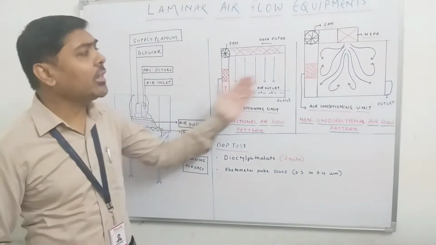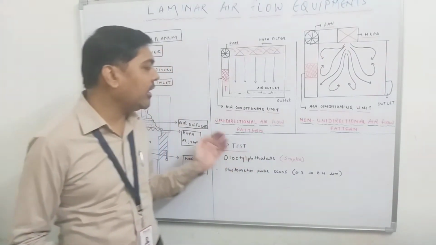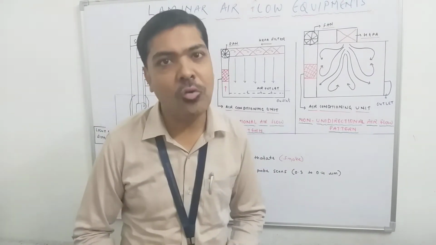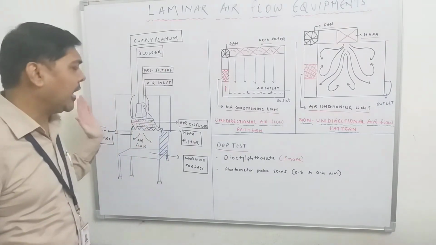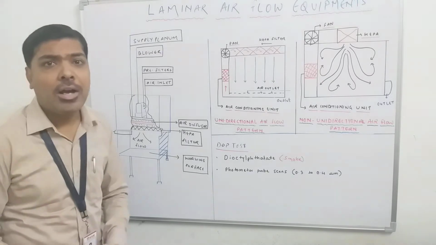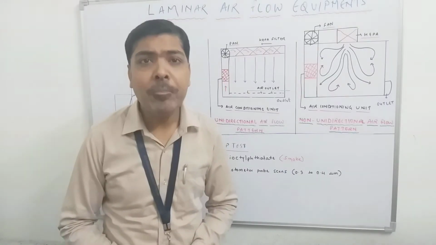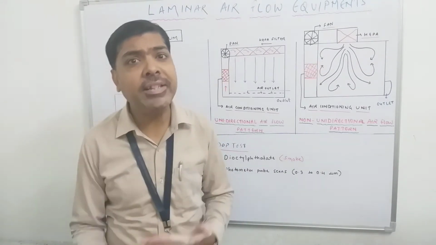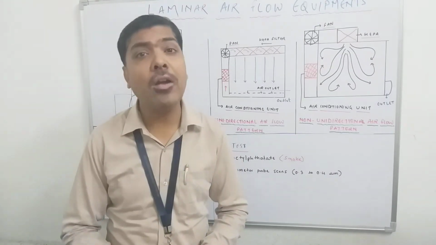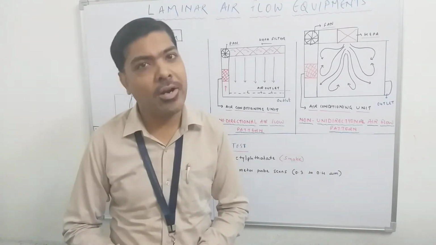Now, as you can see in this diagram, there are two types of airflow patterns available. Number one is a unidirectional airflow pattern, and number two is a non-unidirectional airflow pattern. As discussed, this is basically a machine in which we can perform the aseptic experiment. But suppose we want to transfer this principle inside the pharmaceutical industry, where we need to produce a very large number of pharmaceutical products that need to be sterile.